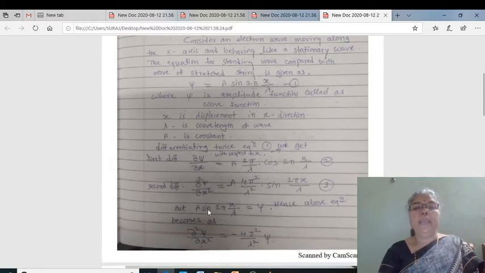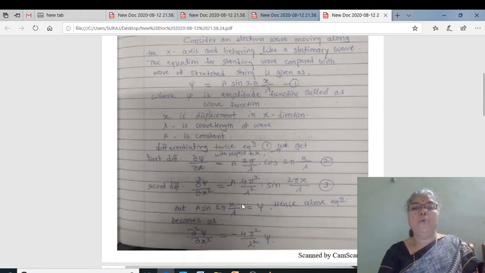But a into sine 2 pi x by lambda is equal to psi. Hence, equation number 3 becomes dou square psi by dou x square equal to minus 4 pi square upon lambda square into psi.